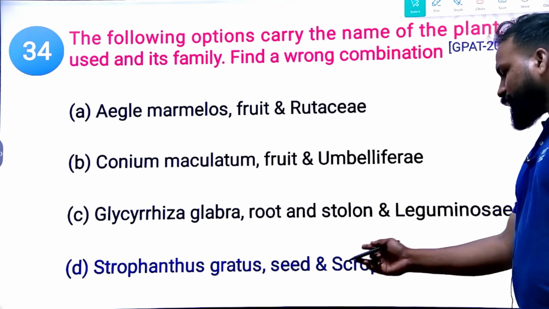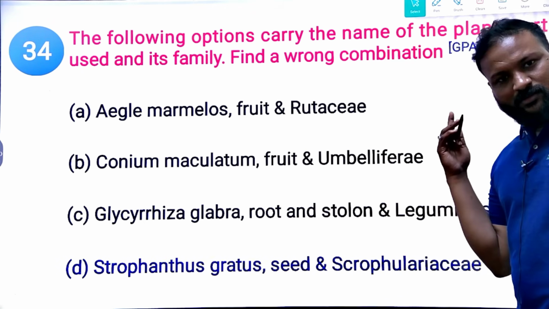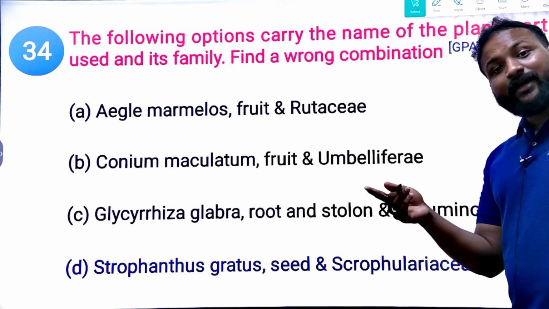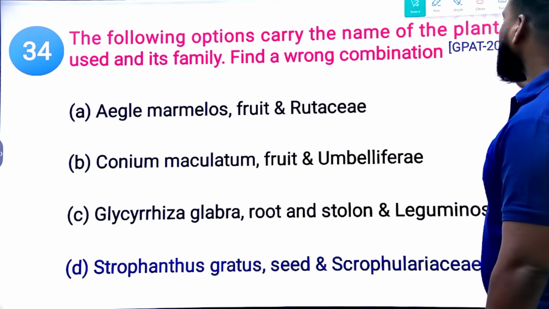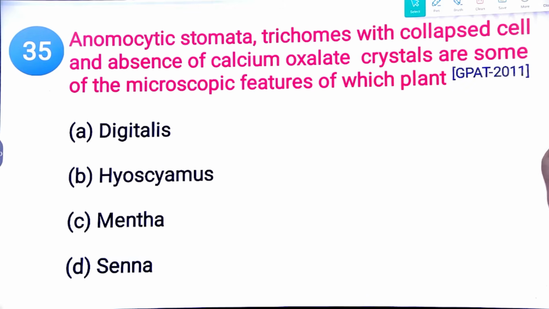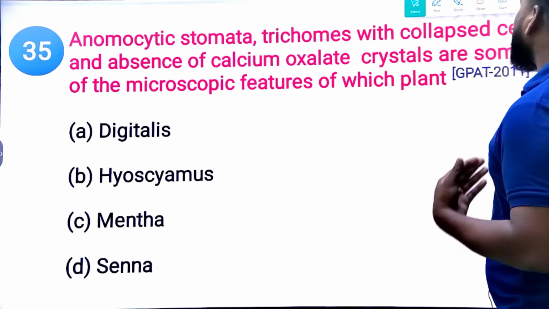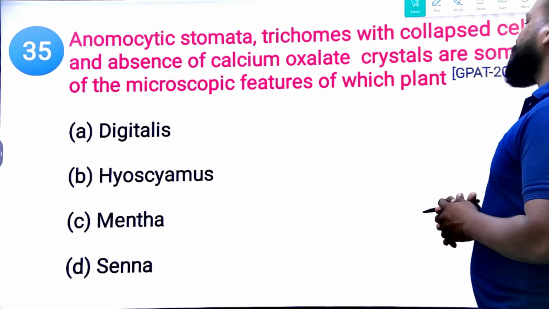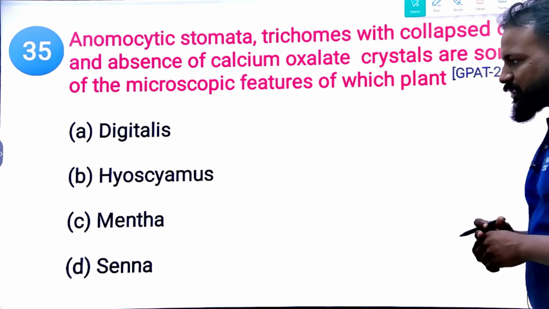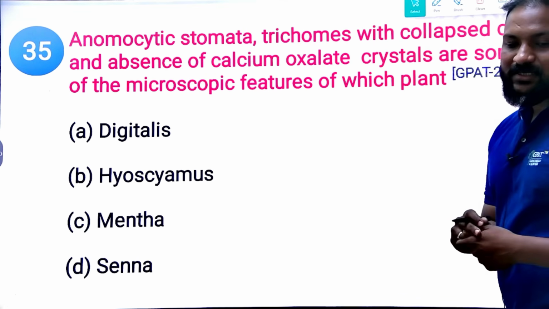See, at least you know Scropular is a family of Distolis. There, how also you can find the right option. Next, anamocytic stomata, trichomes with collapsed cells and absence of calcium crystals are some of the microscopic features of which plant? Distalis, Hyoscyamus, Mentha and Senna.